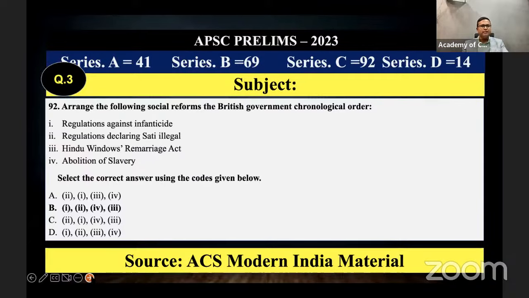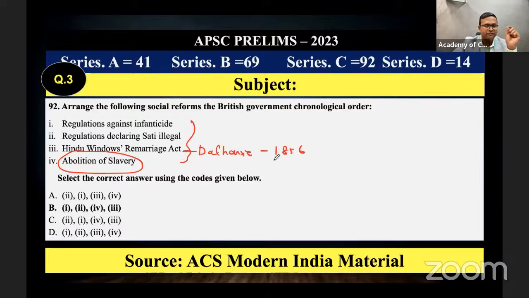Next one. Arrange the following social reforms by the British in chronological order. All of these we have discussed, other than abolition of sati, everything has been discussed in the class and the material. Hindu Widow Remarriage Act, everybody knows, was passed by Dalhousie. Dalhousie was there as viceroy till 1856. In 1856, Canning came. Before Canning came, Dalhousie passed this act in 1856.